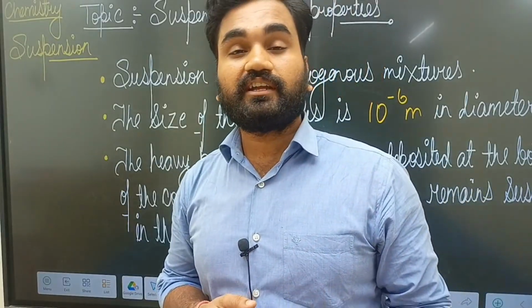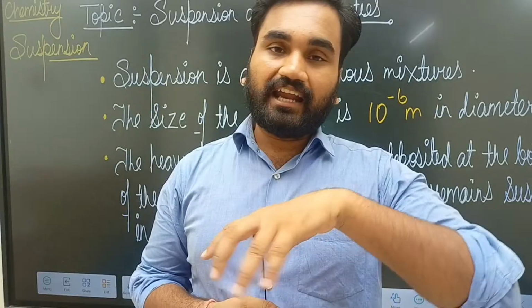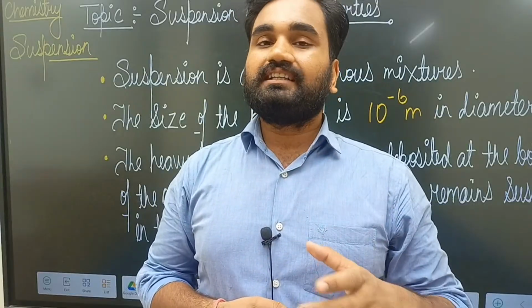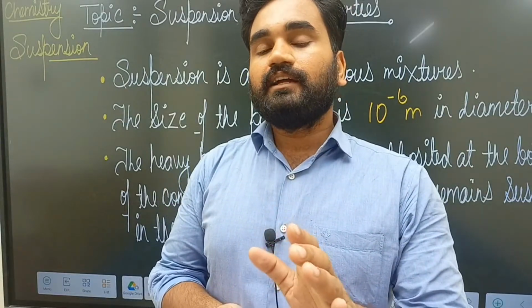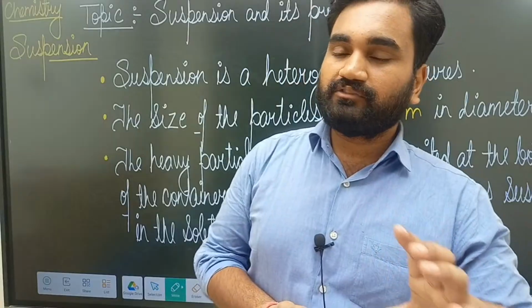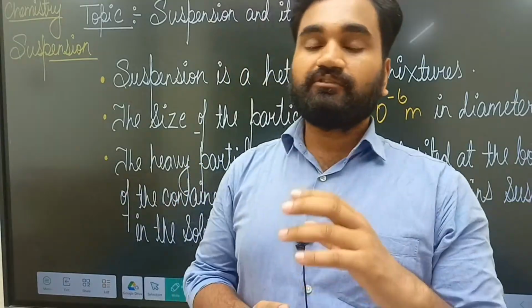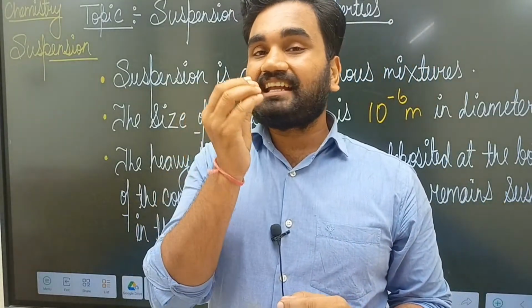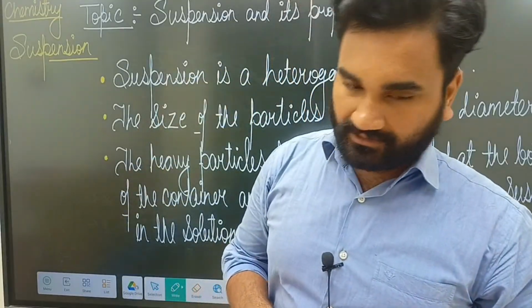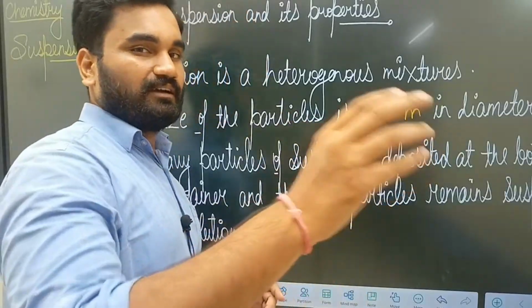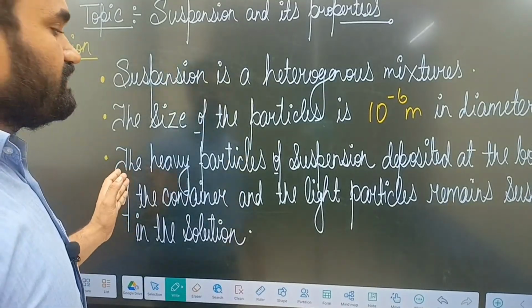For example, with sand and water, if you try to dissolve sand in water, it cannot dissolve because it is a heterogeneous mixture. If the sand and water remain for a short or long interval of time, we find that the sand particles are easily visible and have been deposited at the bottom of the container because of their size. That is the best example of a suspension.